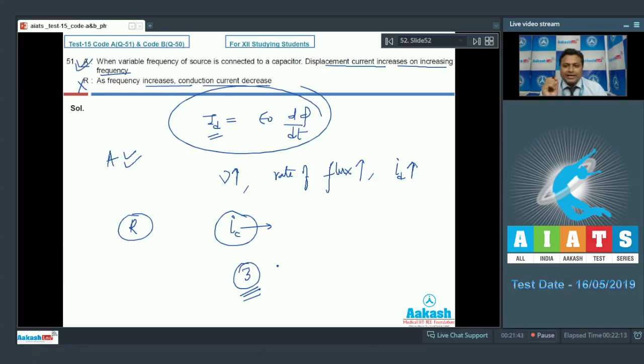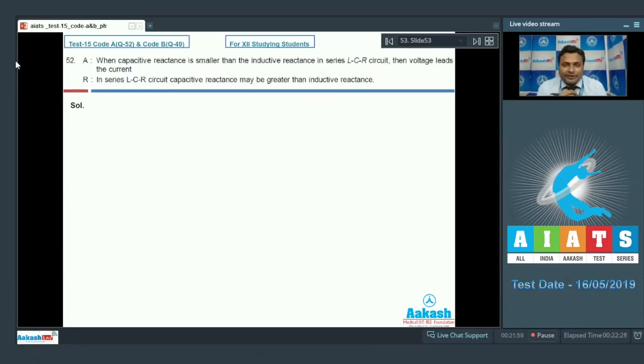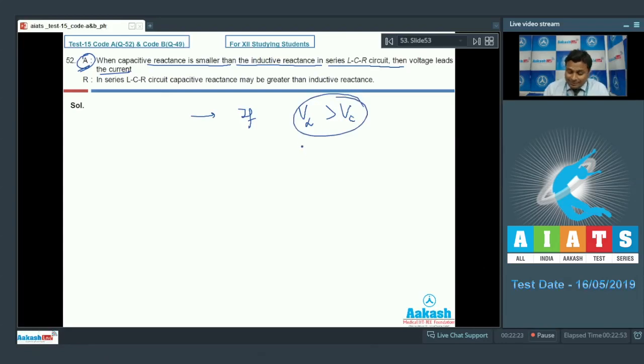Now move on to the next, that is 52 number. So here is question number 52 everyone. Assertion: when capacitive reactance is smaller than the inductive reactance in series LCR circuit, the voltage leads the current. Now the circuit will be predominantly capacitive or inductive, it depends upon the fact that if VL is greater than VC, then what will happen? XL will be greater than XC. Circuit will be what? Inductive, predominantly inductive.